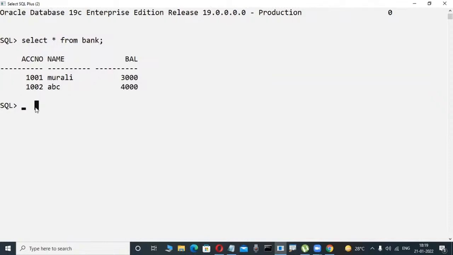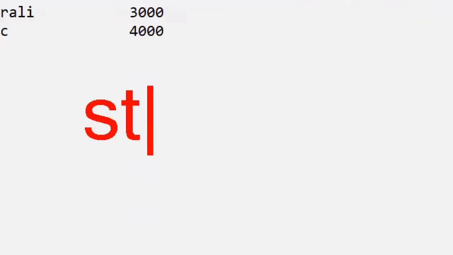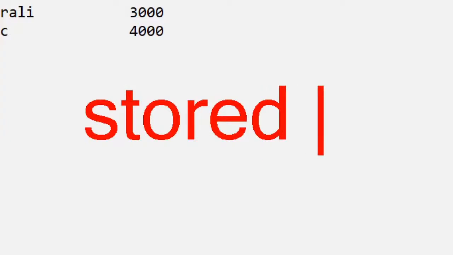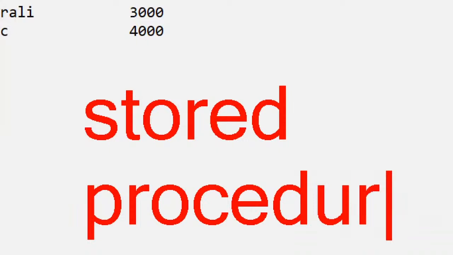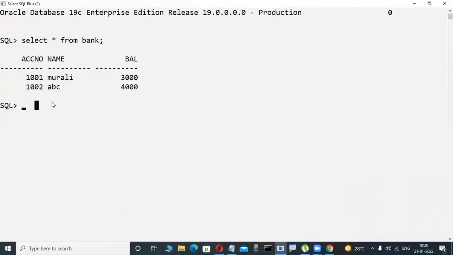Don't write it. Stored procedures are a concept in Java, .NET and Python, and also in MySQL, SQL Server and Oracle. In stored procedures, these types of logical conditions are written. That is what our course covers on the PLSQL side. Suppose, for example, check it out. I am an experienced person. In future, when you learn the course, you will also write coding like this. Don't write it, just observe it. These are demos, just for the idea.